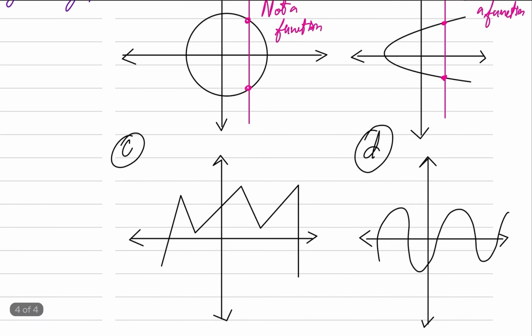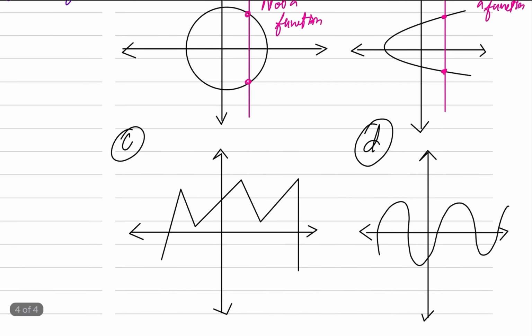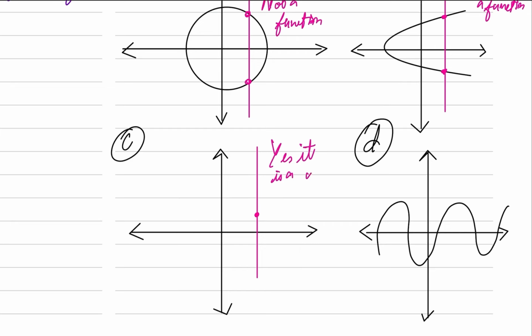Okay, if I pass my vertical line through the next one, from any point, you will see it passes through my graph just once only. So I will say yes, it is a function.